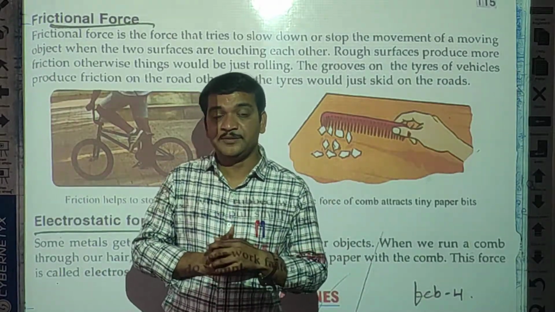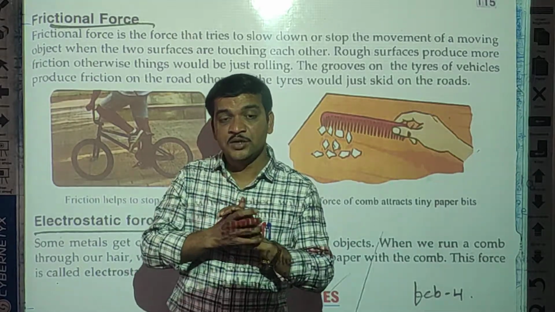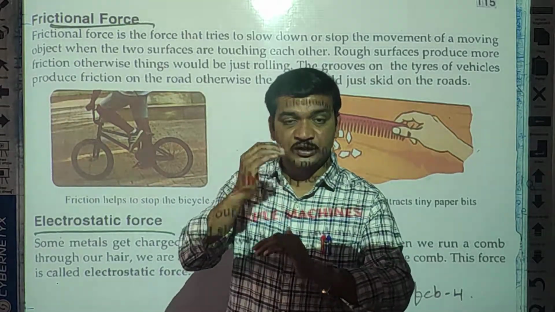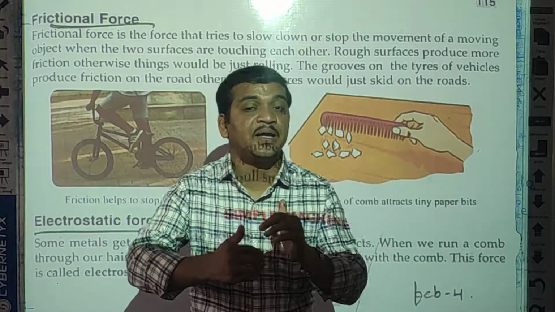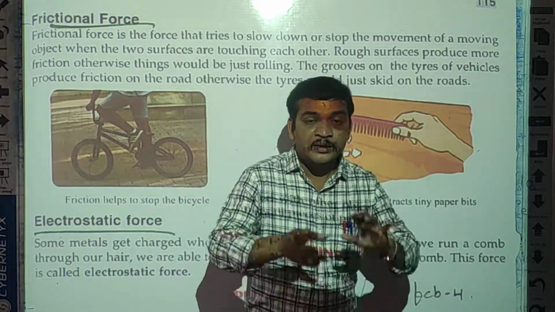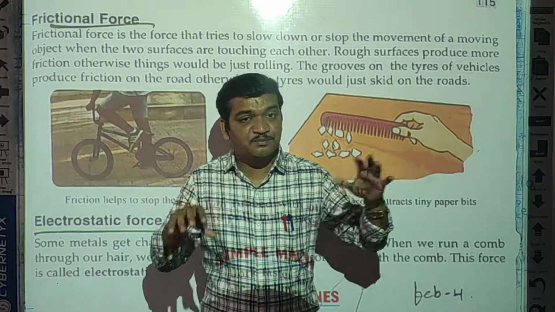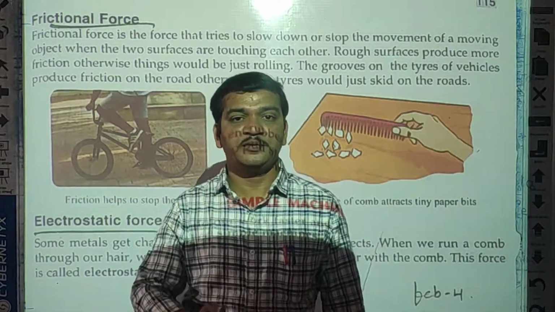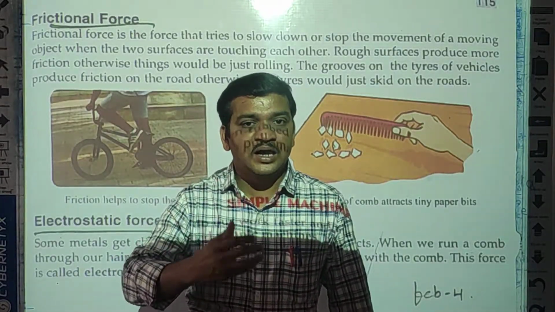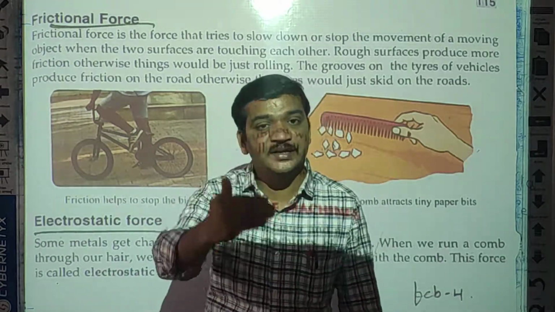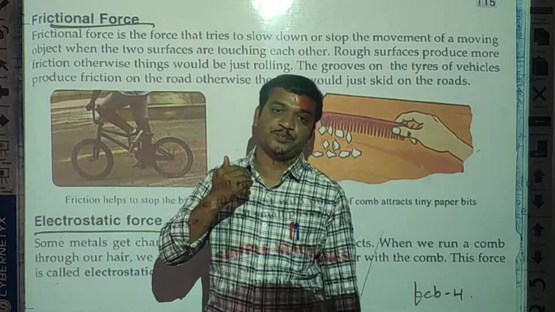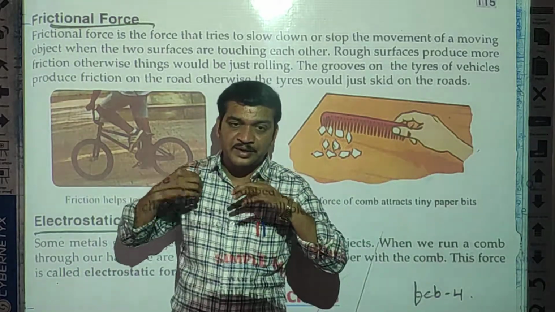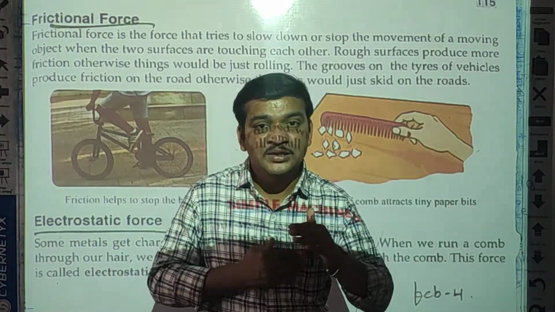Due to these grooves, the tires, whatever the tires are running, they get the proper grip, and that is why you move forward. Now one more thing: with the help of these proper grooves only you can brake properly also. Because if the wheels are soft, smooth, the tires are unable to get the proper grip on the road, and that is why after applying the brake also your bicycle will not stop, or sometimes it slips.